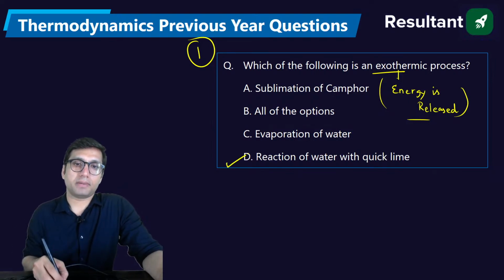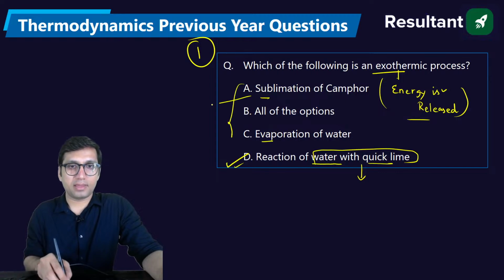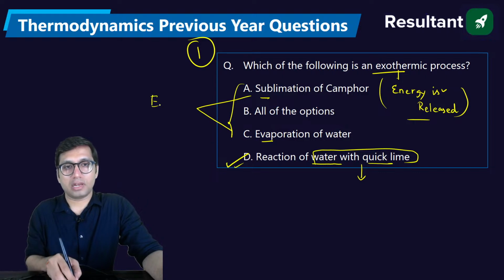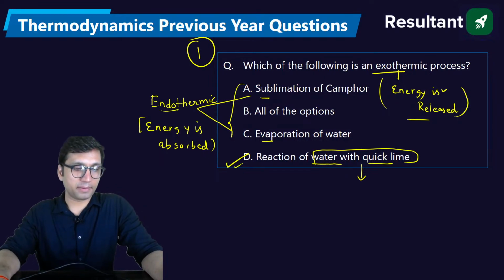The answer is option D, which is the reaction of water with quick lime. Because when water interacts with lime, energy is released. All the other processes like sublimation and evaporation are endothermic processes, in which energy is supplied, that is, energy is absorbed. When energy is absorbed, it is called an endothermic process. When energy is released, it is called an exothermic process.